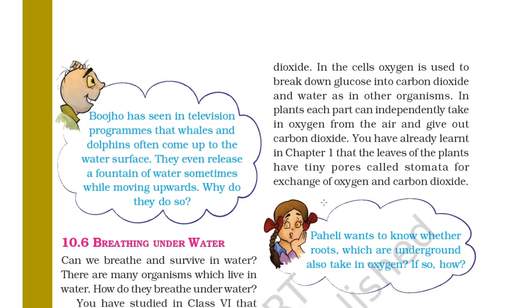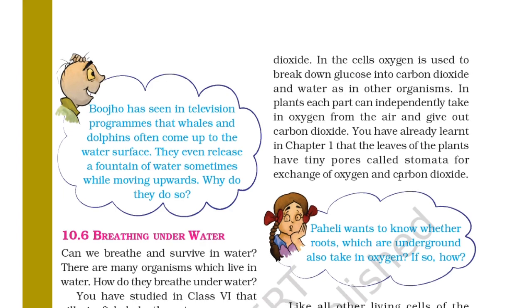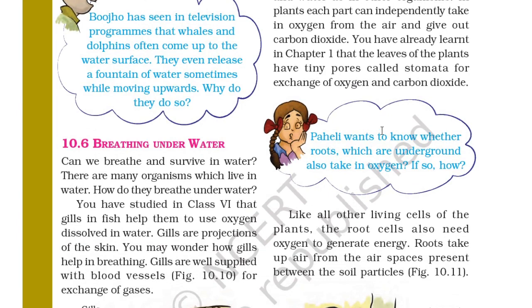In plants, each part can independently take in oxygen from the air and give out carbon dioxide. You have already learned in chapter 1 that the leaves of the plants have tiny pores called stomata for exchange of oxygen and carbon dioxide. So stomata, which are small openings in the leaves of the plant, are helpful for the exchange of oxygen and carbon dioxide.